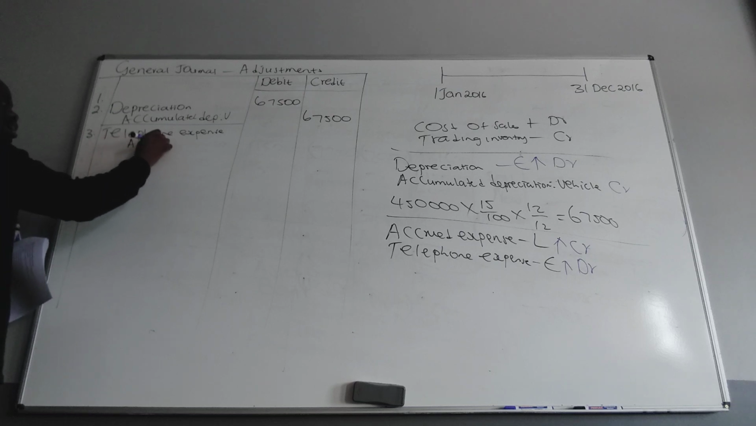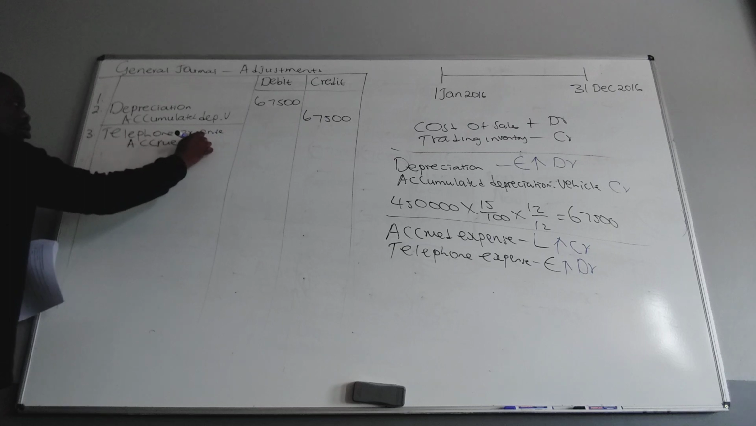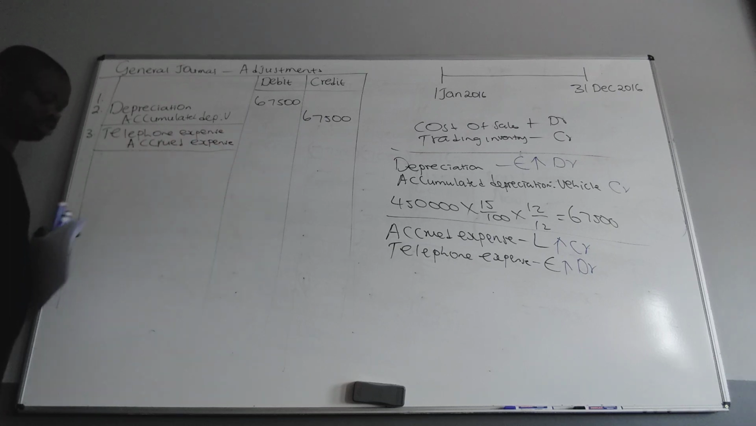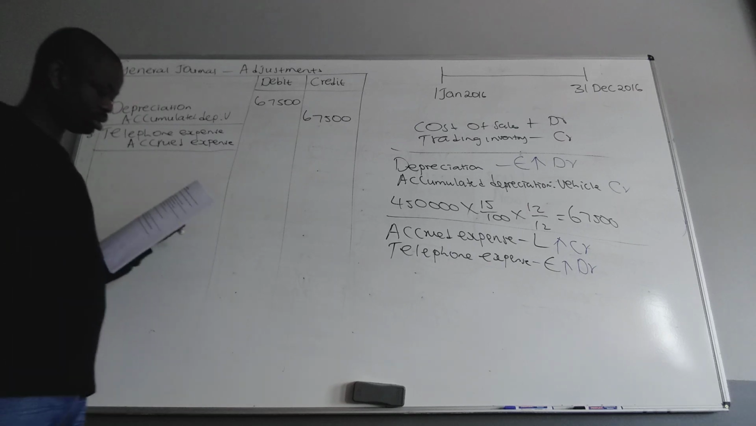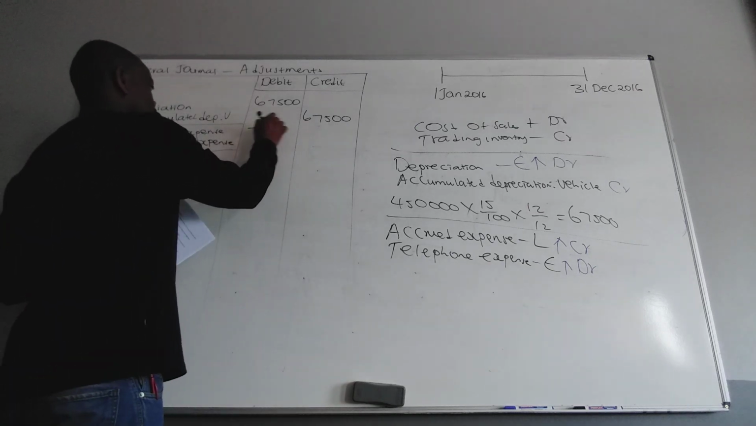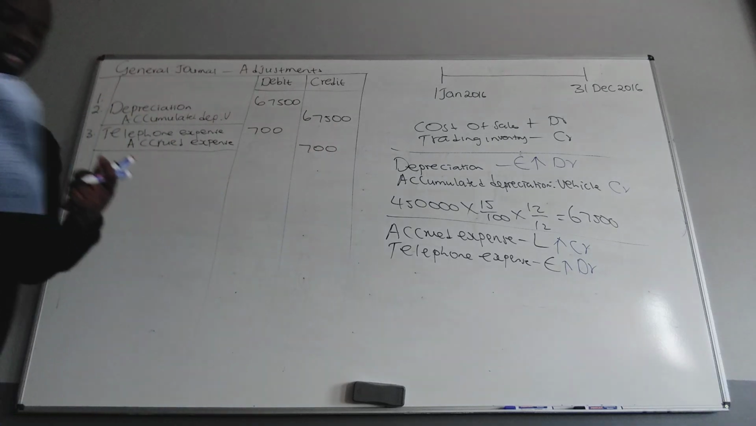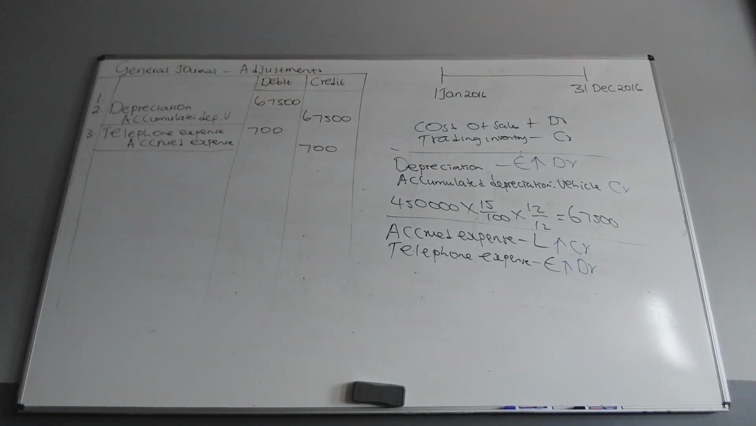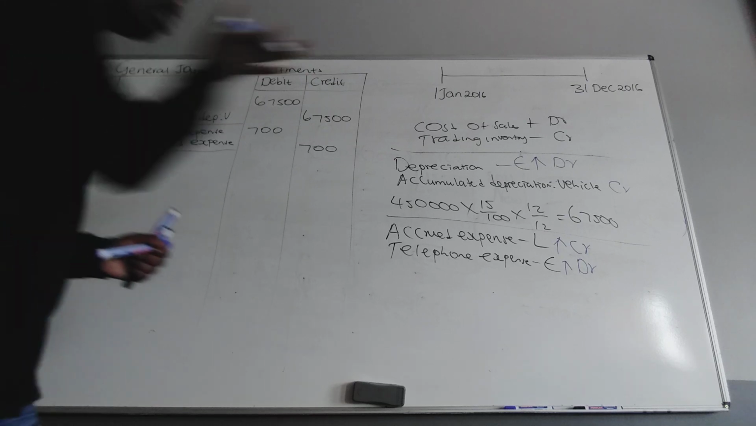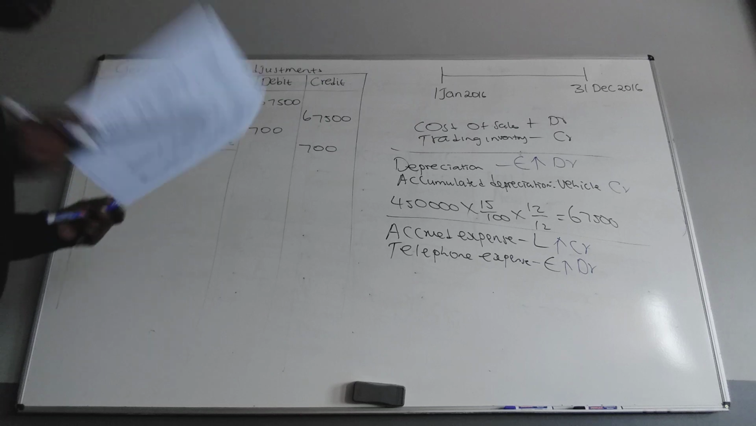And don't put them in line. And the account, accrued expense. How much is the outstanding? Outstanding was 700. Never put them straight. The one that goes to the credit side, go a little bit further.